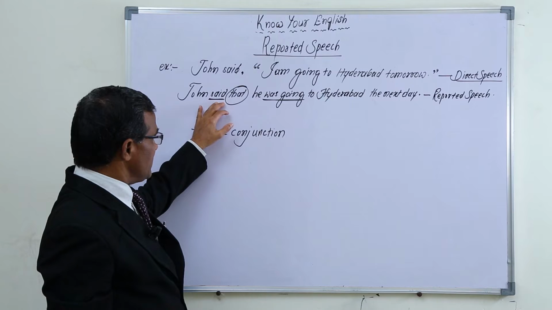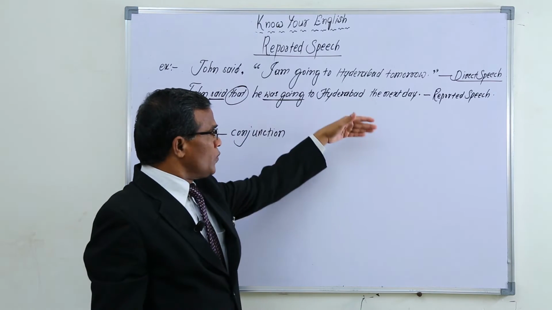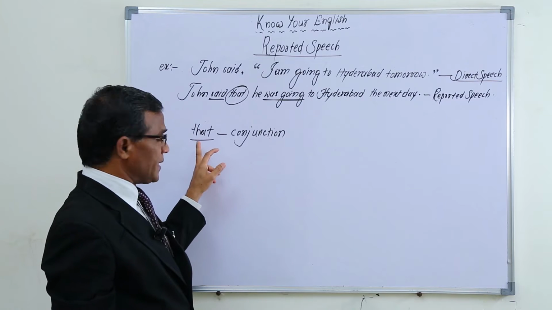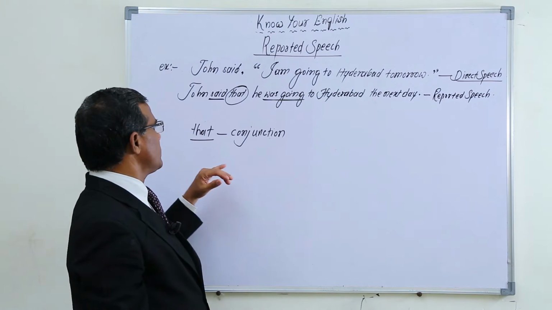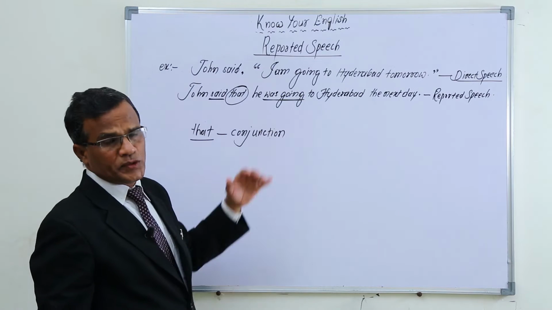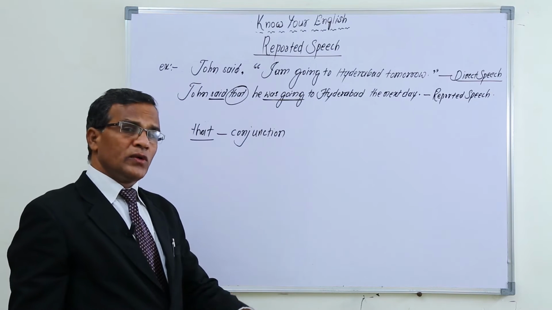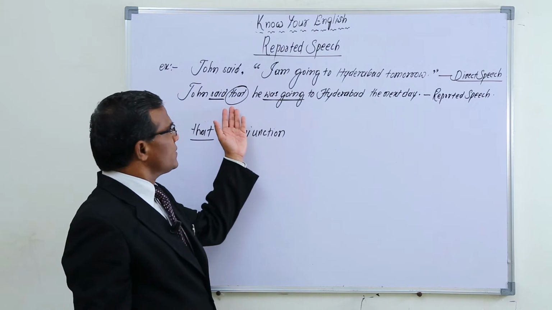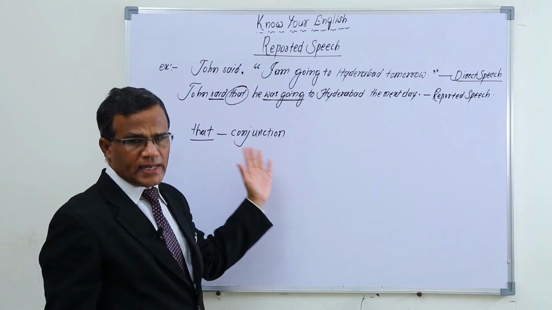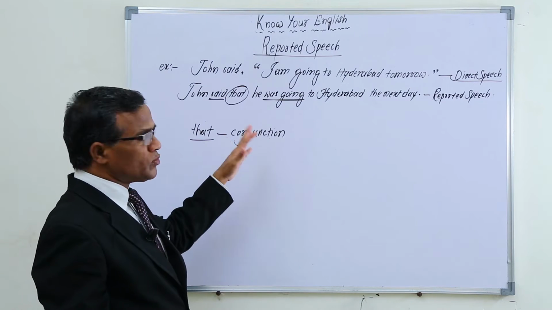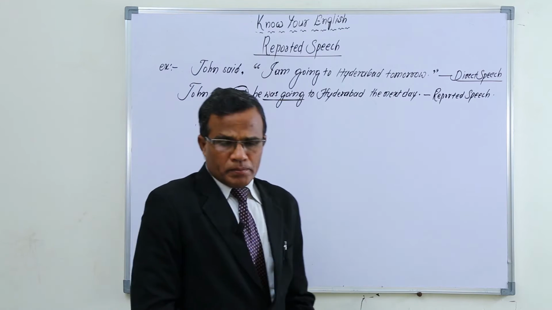John said is one sentence really. He was going to Hyderabad the next day is another sentence. So we are joining the two sentences with the conjunction that. Generally we use the conjunction that in reported speech. Sometimes we omit it also, when the meaning is clear without it. Most people use that, and sometimes you can omit the conjunction that also. Right.